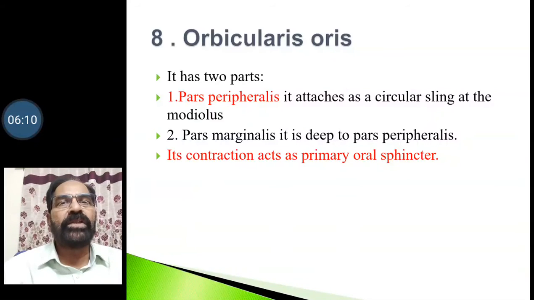Then we have orbicularis oris. It has two parts. Pars peripheralis attaches to the circular ring of the modiolus. It attaches as a circular sling at the modiolus. Then pars marginalis. This is deep to pars peripheralis. Its contraction acts as the primary oral sphincter.